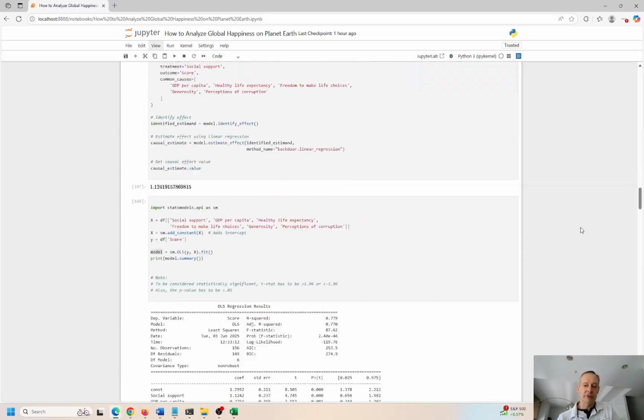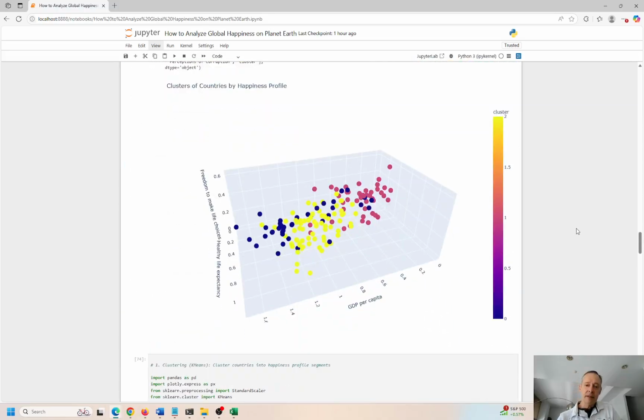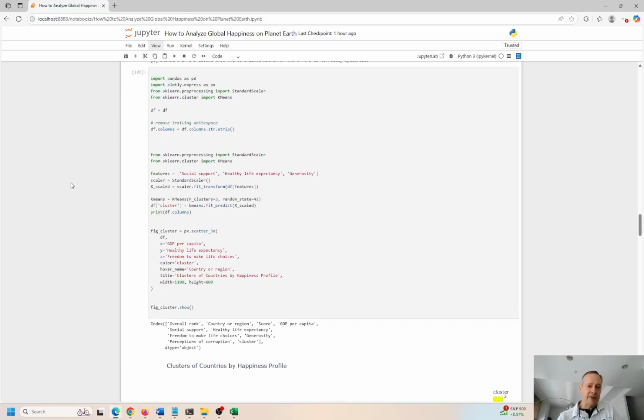This is another type of 3D cluster map. We can see over here, purple is a lower or a different cluster. We have 3 different clusters here. I believe I put in 3. Yes, 3 clusters.